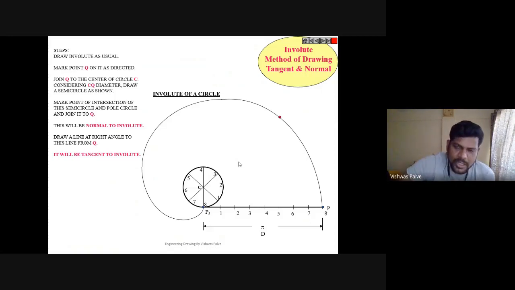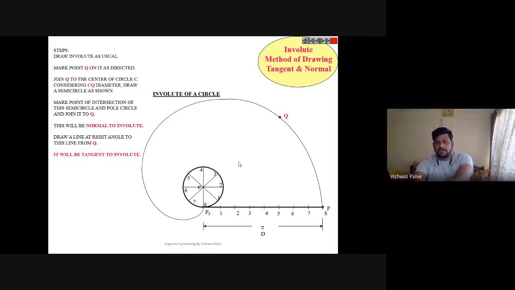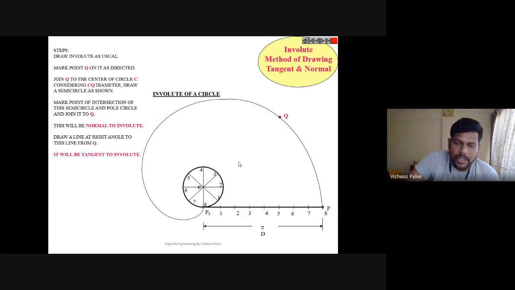Take any point on a curve. So let us consider point Q on a curve. Please note down again. Suppose a 6 marks problem is there, 4 marks is given for curvature and 2 marks are given for tangent and normal. So this you have to keep in mind, how to draw tangent and normal. So take a point Q on a circle. Curvature, you can select any point because in the question it will be mentioned that you can consider any point. So consider point Q on a curvature.